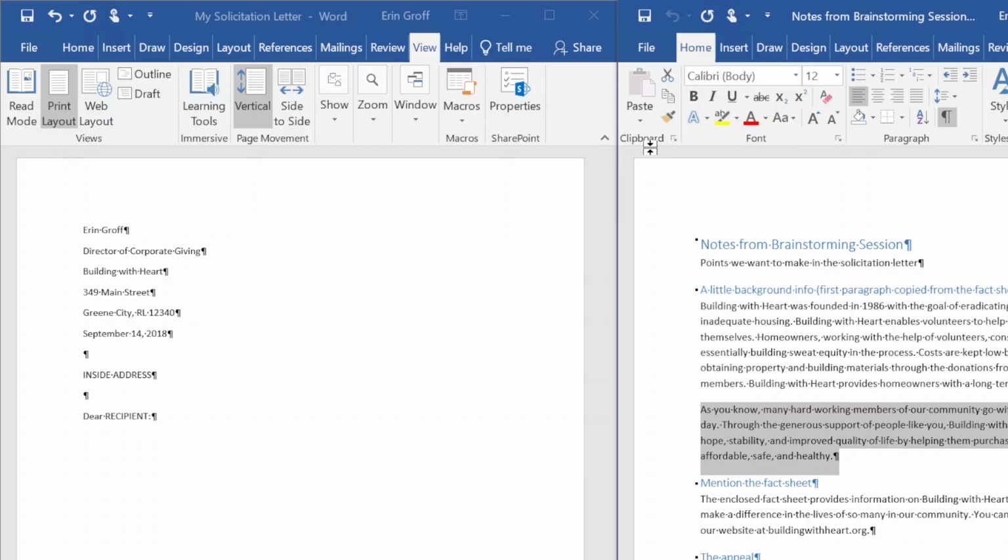In my Clipboard group, I'm going to select my Copy command, and that looks like two little paper icons. Remember, with this view, the ribbon is collapsed, so it doesn't always show the name of it. You can always hover over to get that screen tip. All right, so I'm going to click on that. It has now been copied to my clipboard.